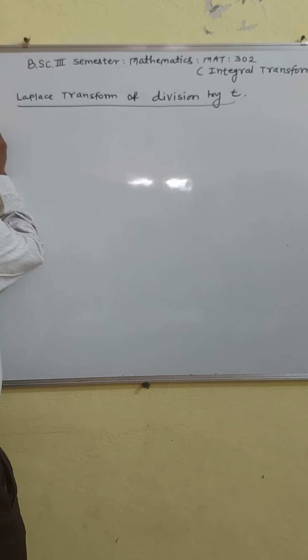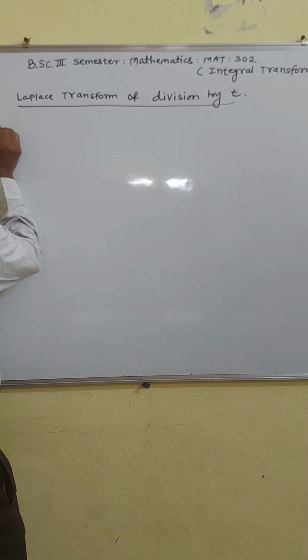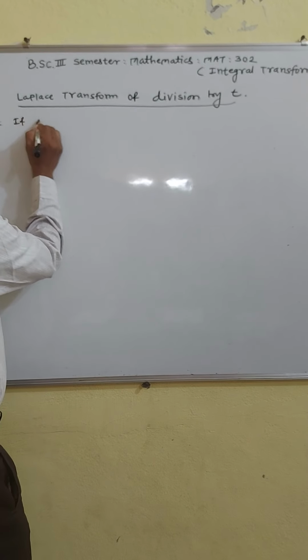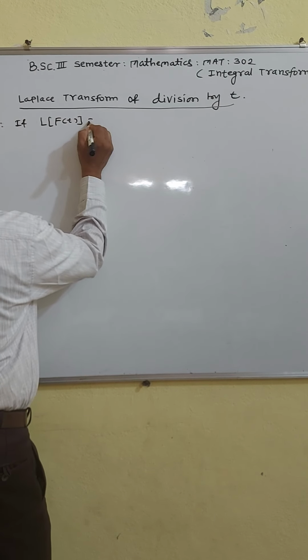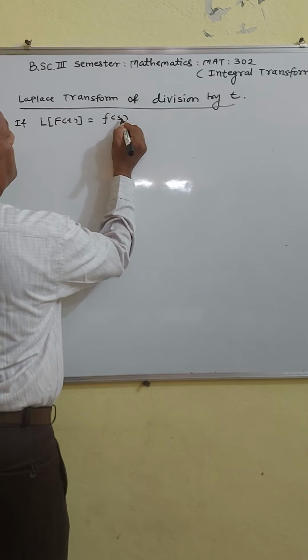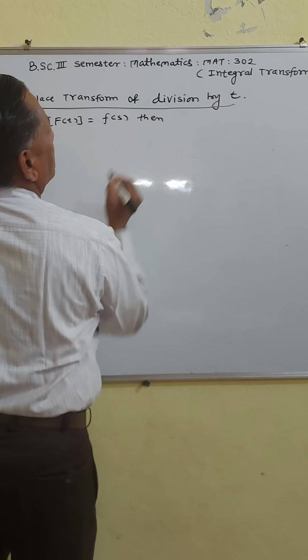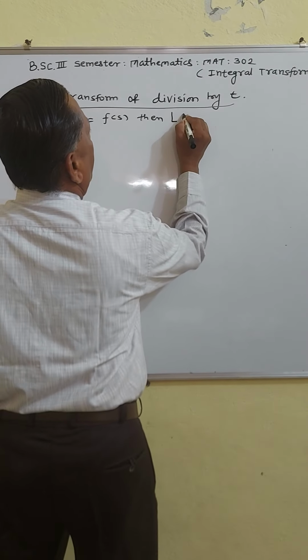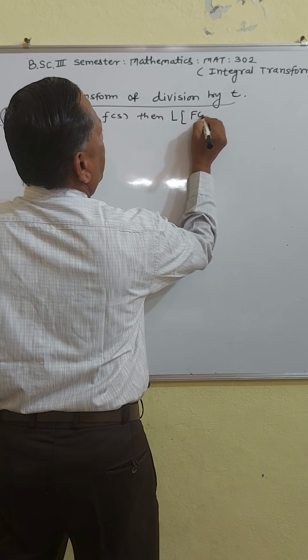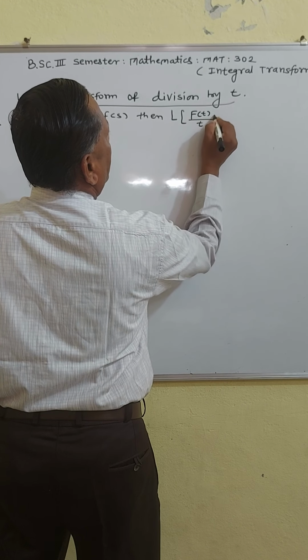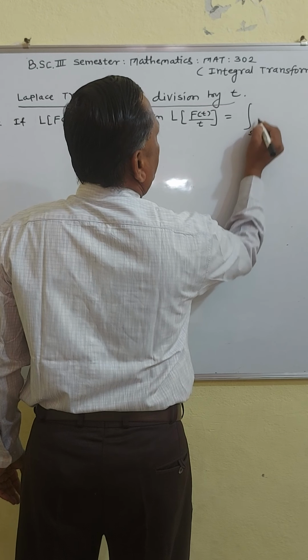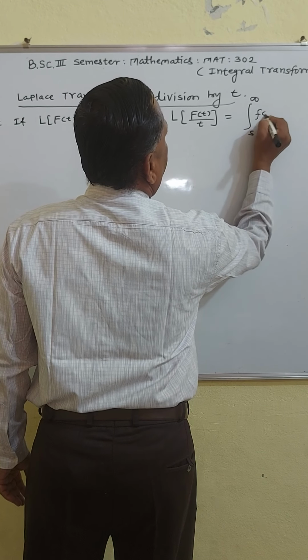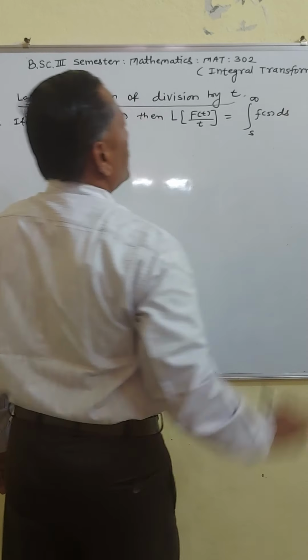So theorem, if Laplace transform of f of t is equal to F of s, then Laplace transform of f of t upon t is equal to integration going from s to infinity of F of s ds.